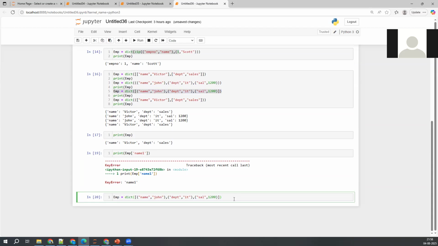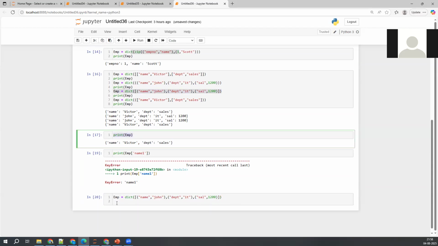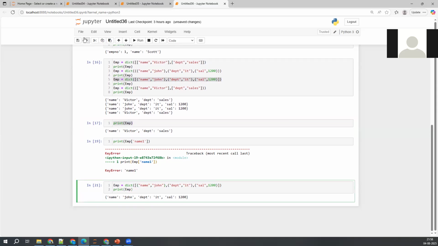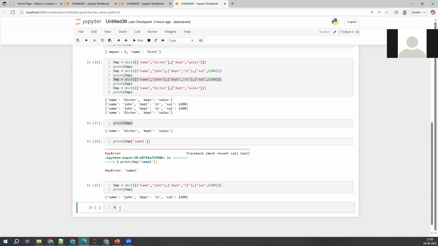See, in the backend it is creating a dictionary only. If you want, you can check that. Execute this. Now see, name John, department IT, salary 1200. Now tell me, using a for loop, how to iterate the elements here. You guys know the syntax, right? For i, or anything you can take, element also you can take. For element in the dictionary.